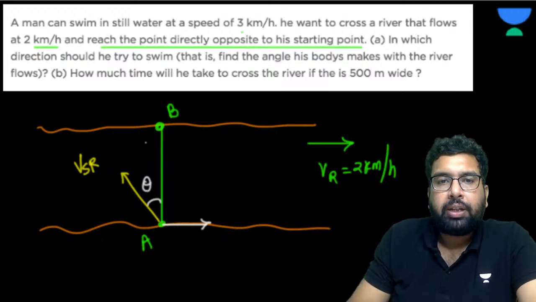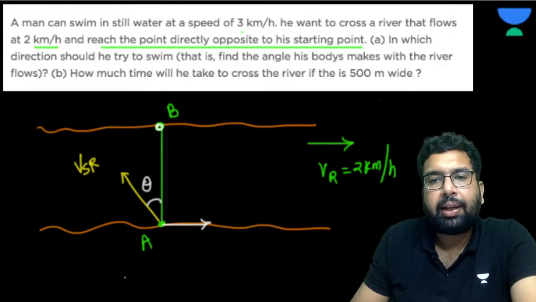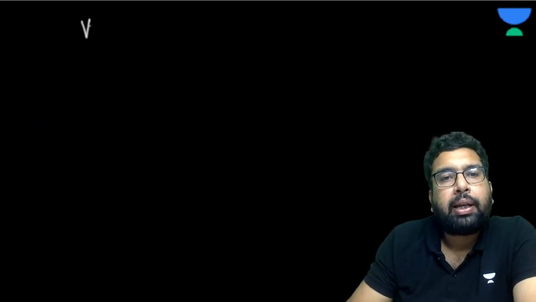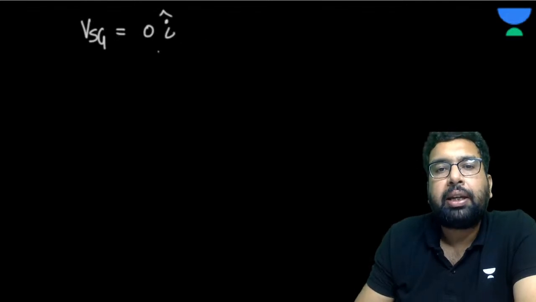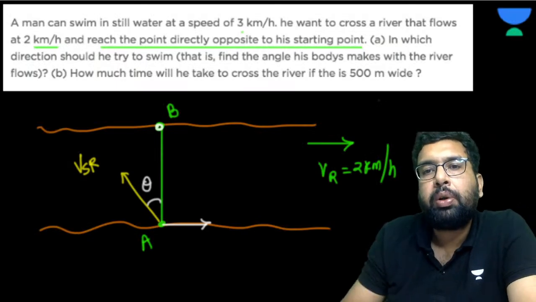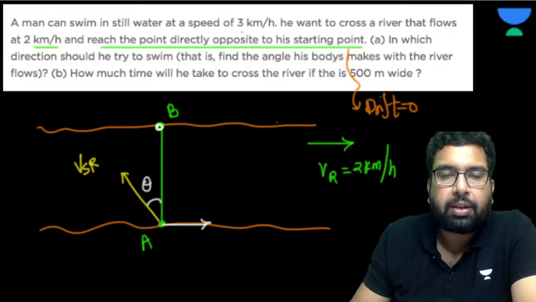Now he wants to reach here. Please listen to me carefully. When he has to reach directly opposite, do you agree that this must not have any component in the x direction? Because when he has to reach this point, that means drift has to be zero. What is the meaning of it? Drift means its horizontal motion has to be zero.